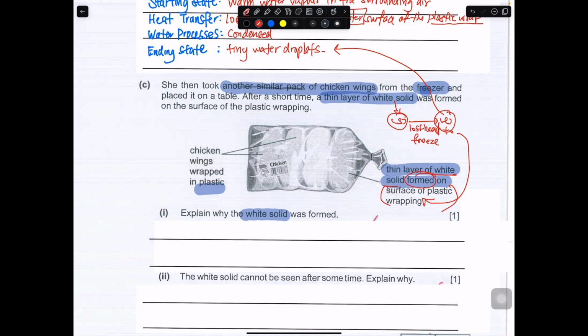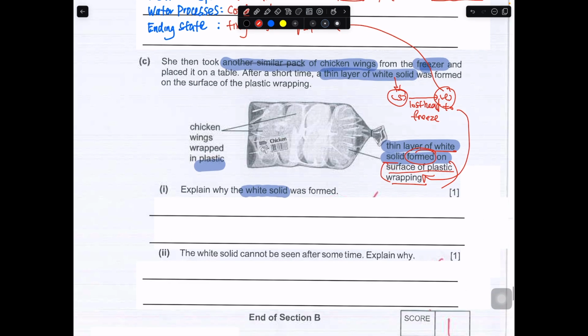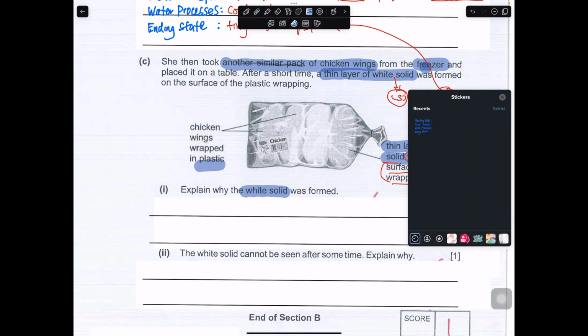It must tell you that the water droplets must have lost heat to the surface of the plastic wrapping. So in this case, the surface of the plastic wrapping must be even way cooler. Okay, so this is another way that we can do it.